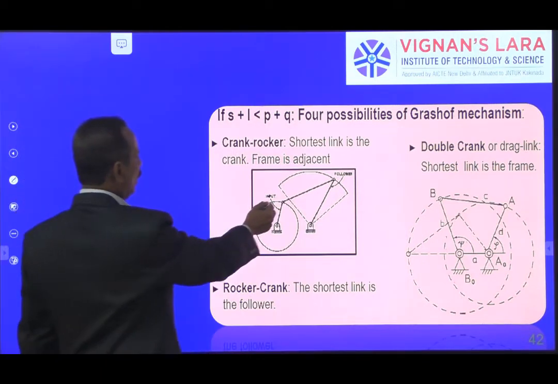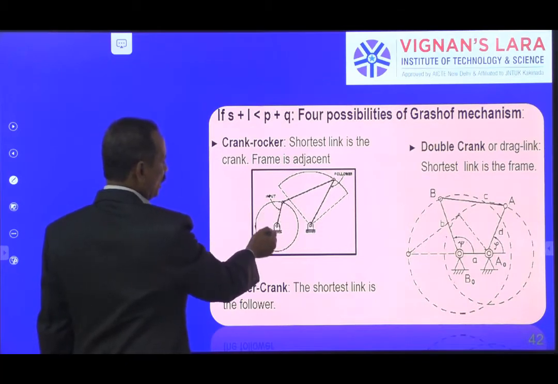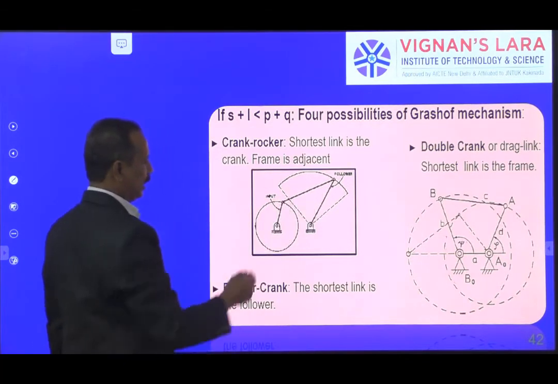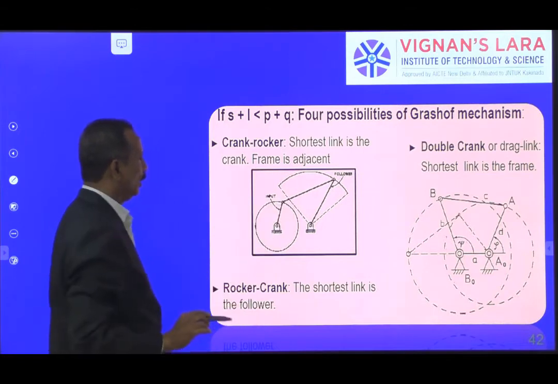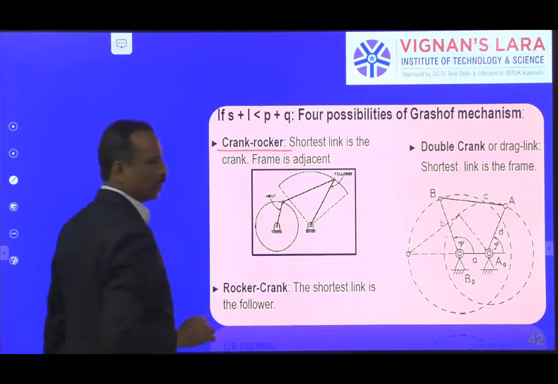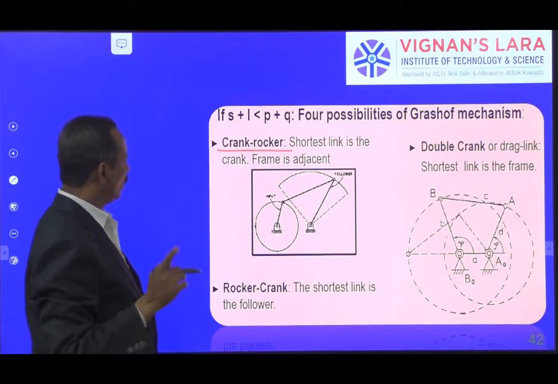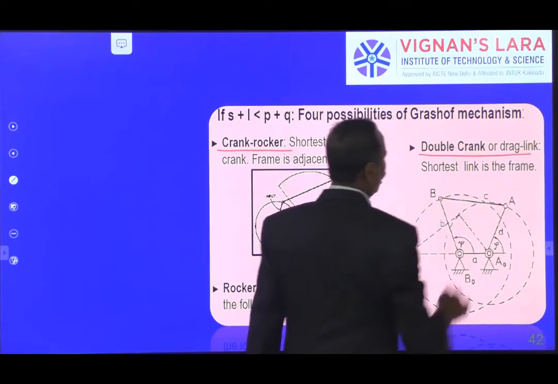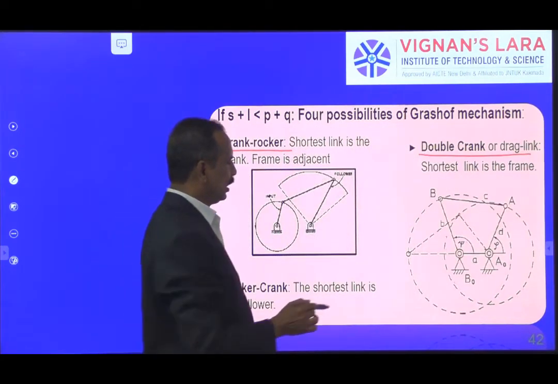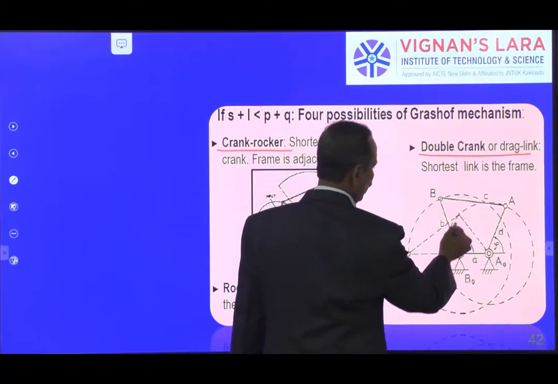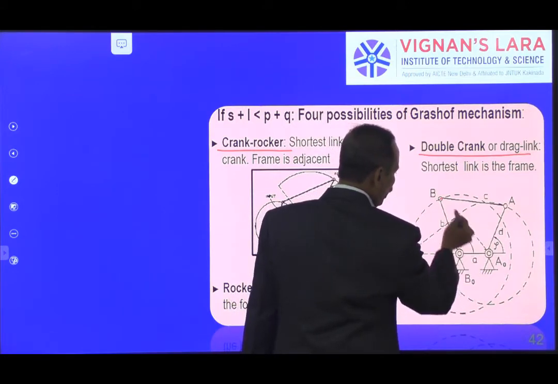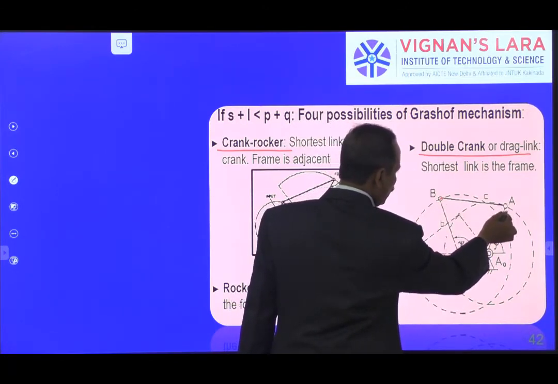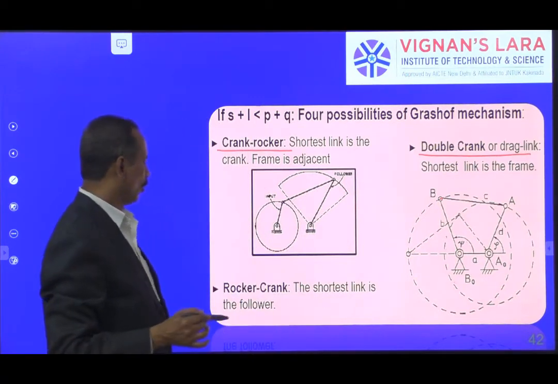You can see here crank rocker. This is revolving and this is oscillating. Input, output, coupler. This is the first one, crank rocker. So you get this by fixing both link 1 and link 3. And the other one, just now we have talked, double crank or drag link. Shortest link is fixed. This is the shortest link. So my link 2, link B and link A, both are giving the rotary motion.